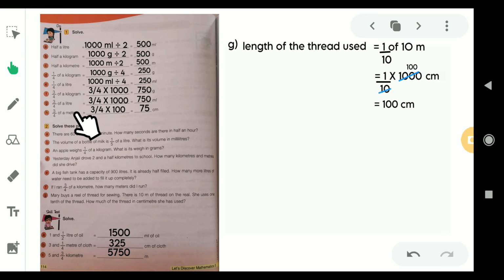Then similarly 3/4 of liter is 750. Similarly 3/4 of kilometer is 750 meter, and this 750 meter as well as this 5 kilometer, so 5 kilometer means 5000 plus this 750 meter would give you the answer as 5750 meter. So this is how you can solve the questions.